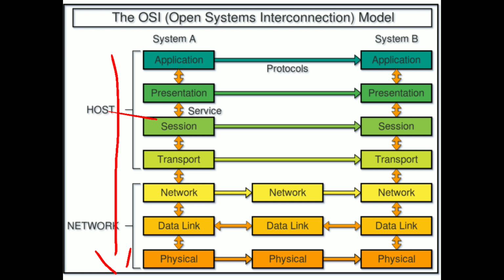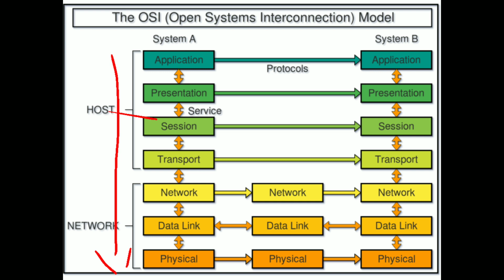Session layer will check the data and authentication, and it will provide the security, and it will send the data to presentation layer. From the presentation layer, the data will transfer to the application layer. Like this, the information will be exchanged between system A to system B through this OSI reference model.